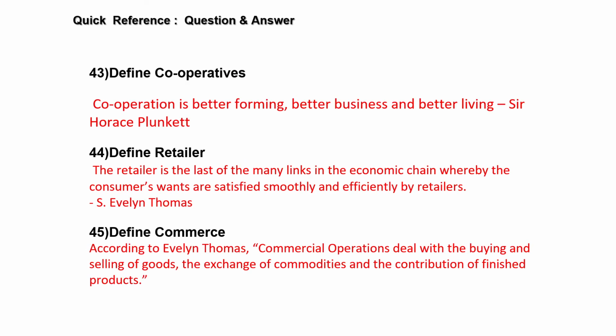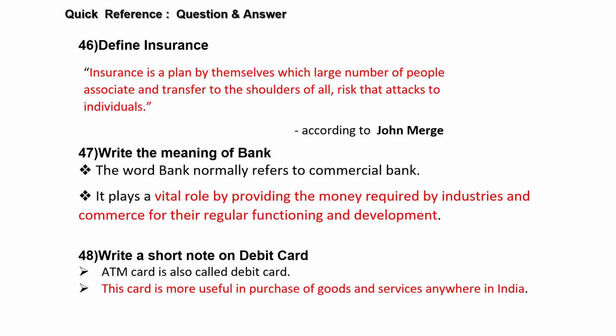And definition of cooperative. Cooperative is better farming, better business and better living. And define retailer. It is the last link of the many links in the economic chain, whereby the customers' wants are satisfied smoothly and efficiently by retailers. And next is define commerce. It is commercial operations that deal with the buying and selling of goods, the exchange of commodities, and the distribution of finished products. So for definitions, you have to give the correct words.